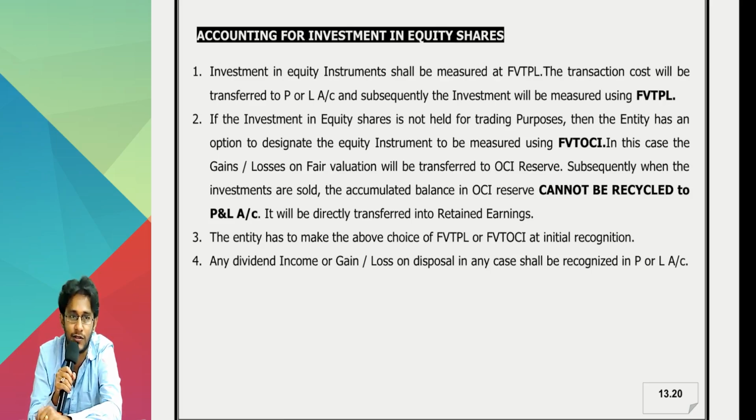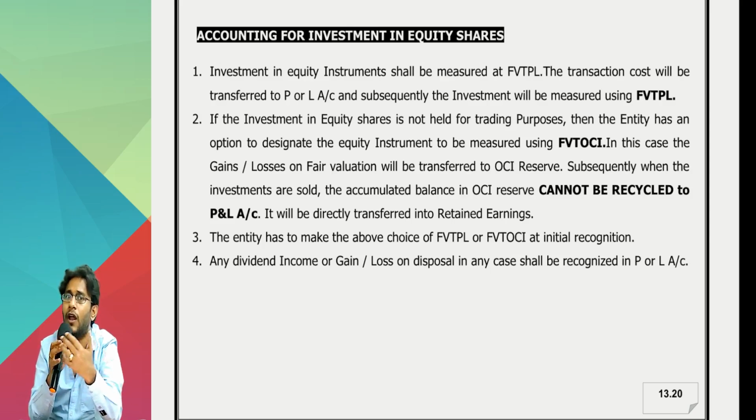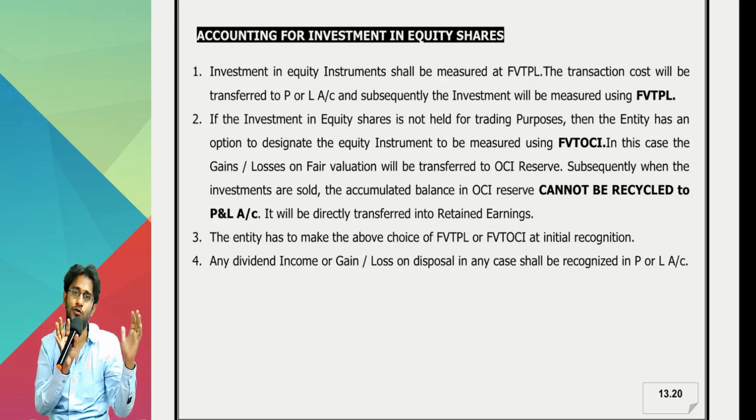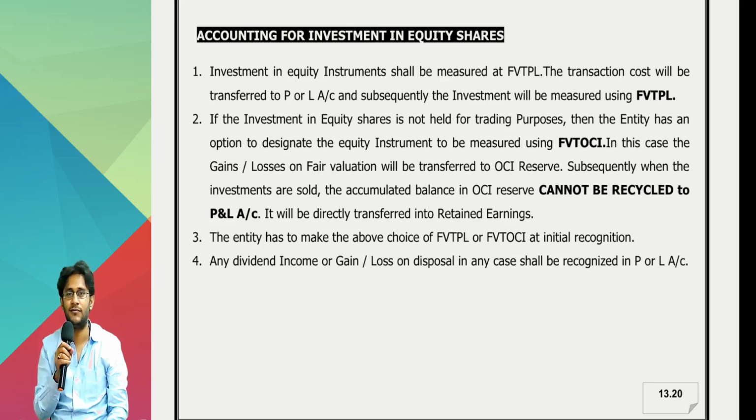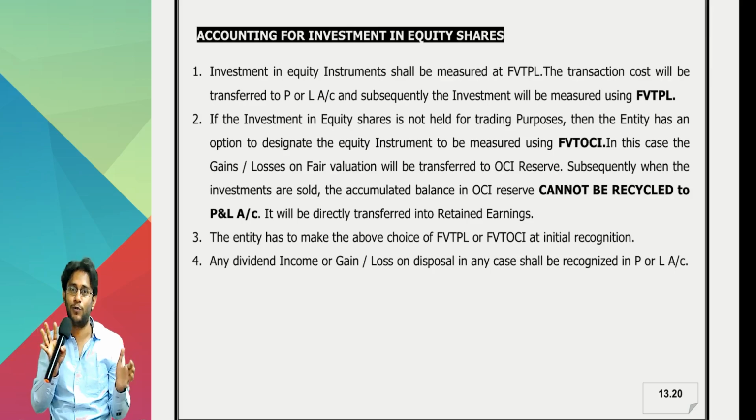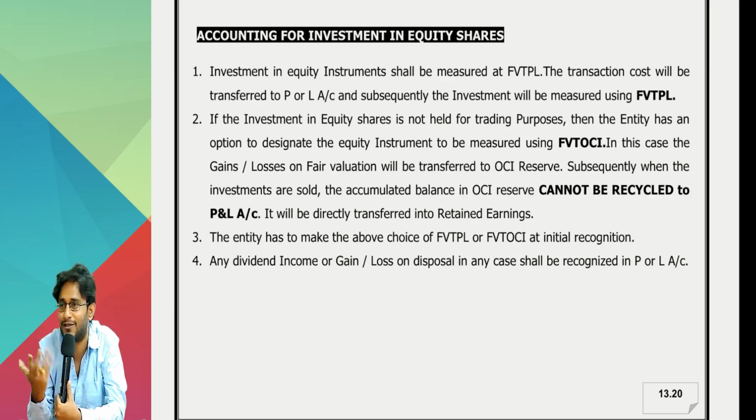And now you want to release this to your P&L. The standard says, no, it won't work. I gave you the option of FVTPL. You did not select it at that time. You chose which option? FVTOCI. Live with that. Ultimately the gain becomes realized. No, don't come to P&L, I'll kick you out. Directly merge it into retained earnings. You told me, no sir, fair value gain should not impact my EPS. Don't change your goalposts. Wherever you kick the ball, there you should not put the goalpost. Wherever it is, there it is.